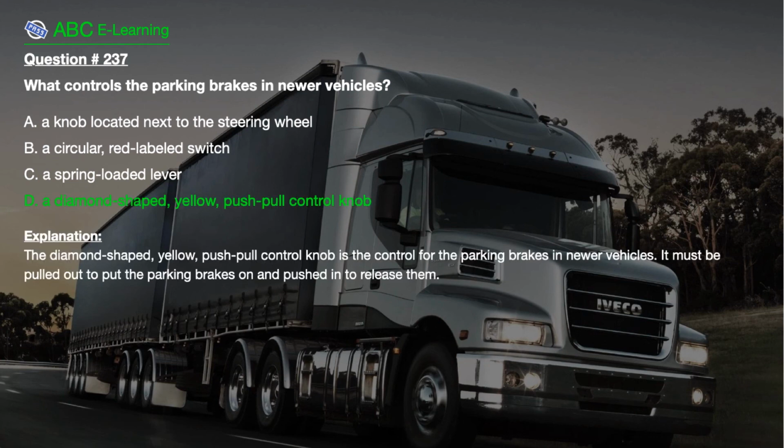The correct answer is here. D. A diamond-shaped, yellow, push-pull control knob. Explanation: The diamond-shaped, yellow, push-pull control knob is the control for the parking brakes in newer vehicles. It must be pulled out to put the parking brakes on and pushed in to release them.